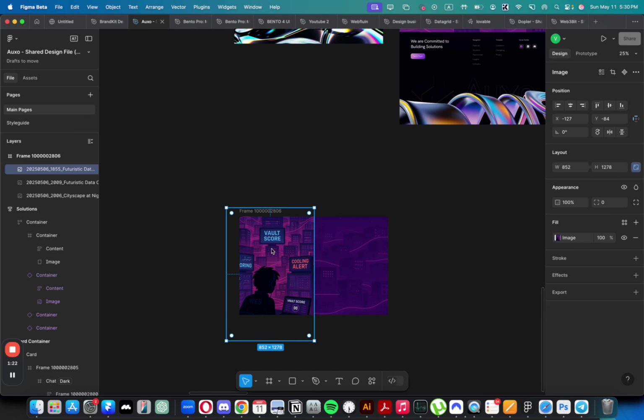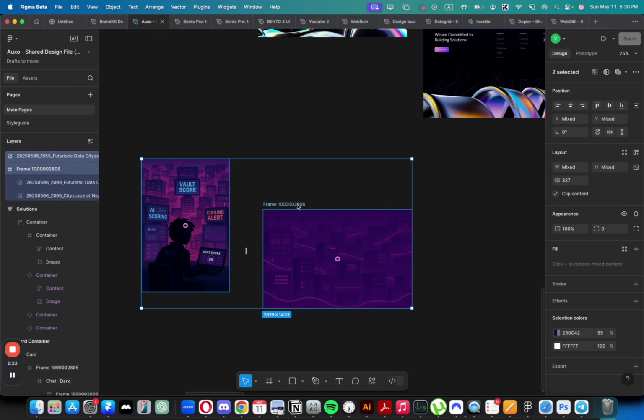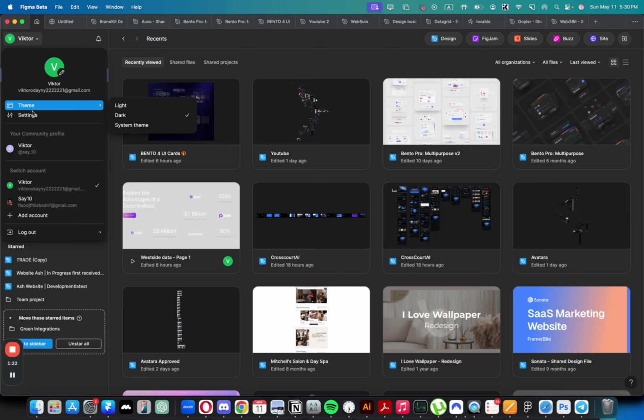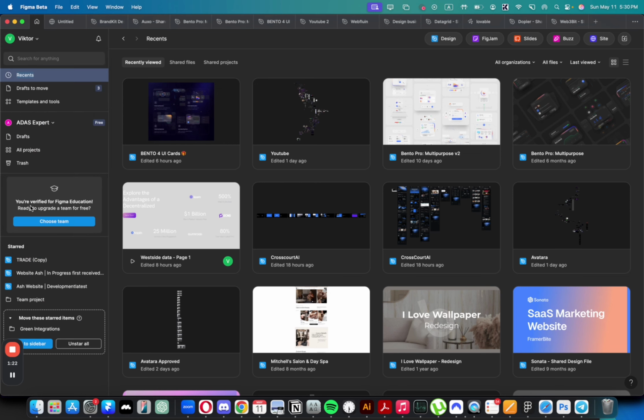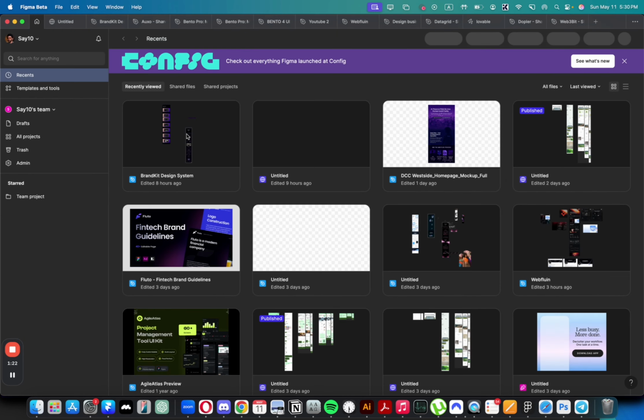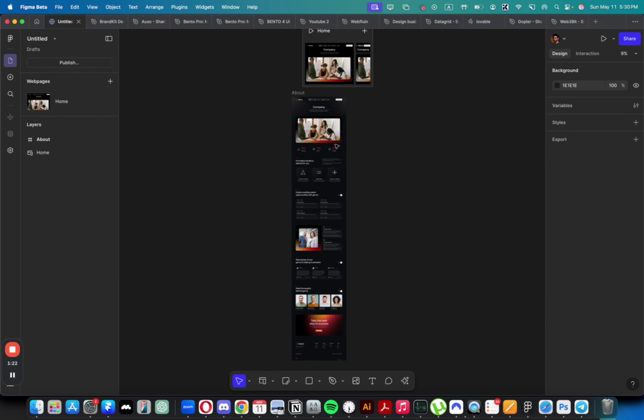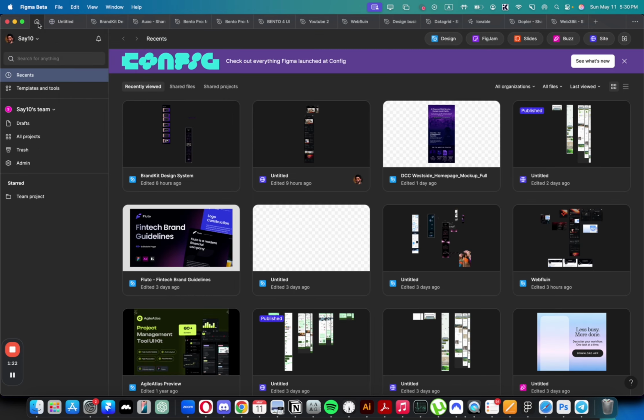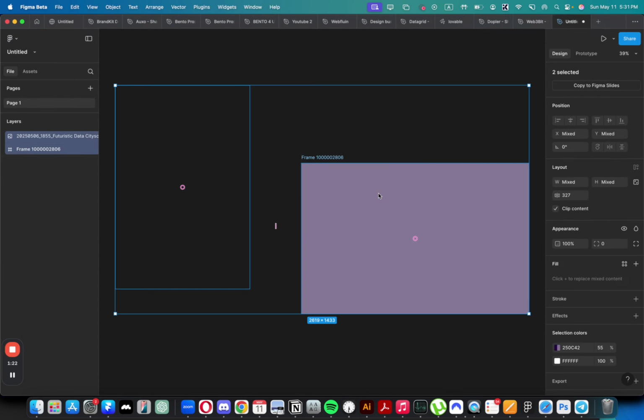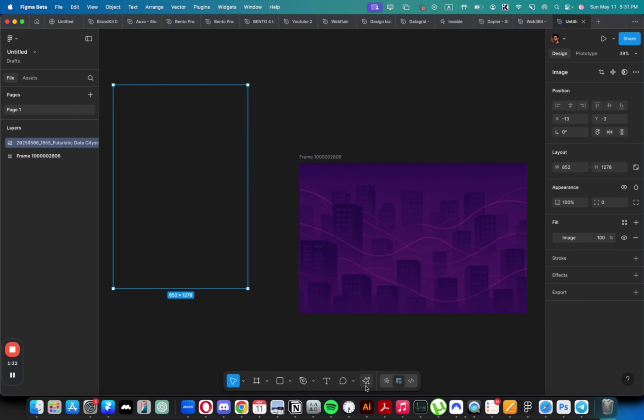I can ask even AI to remove the background of the image. So let's go to the account where I have the AI subscription. I'm going to open one of the files, like for example, this one. Let's open. Now I can, oh, not this. Let's go and open, let's create a new one, design. And now I can just put it in here and try to remove the background with AI.